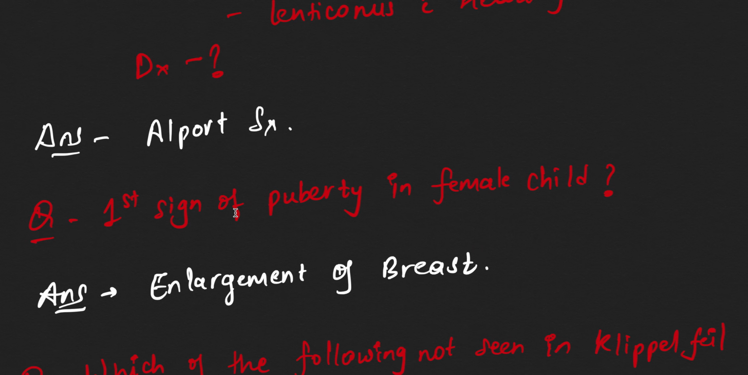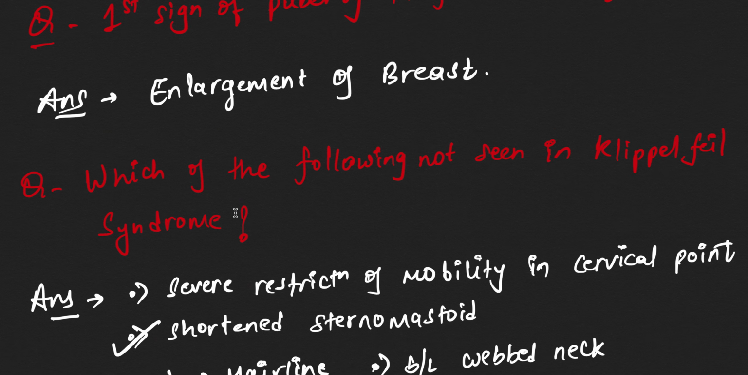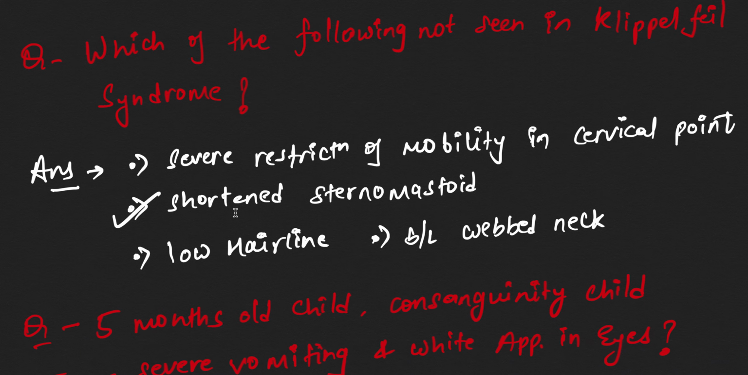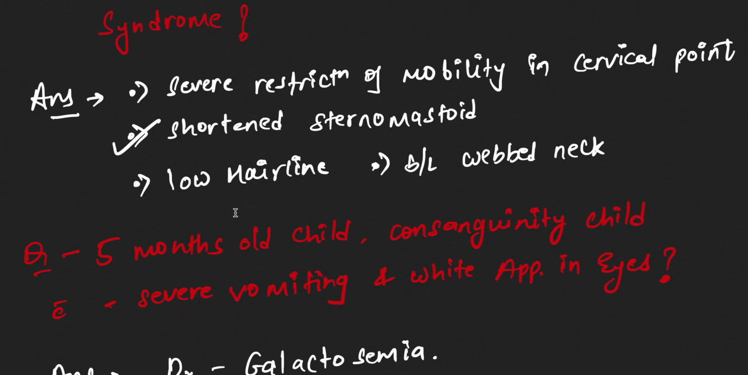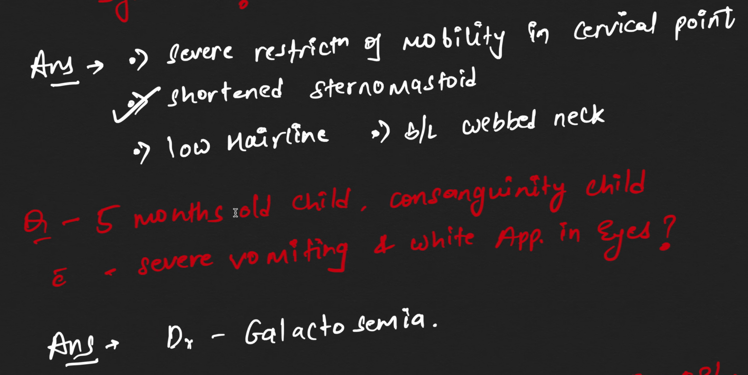Now, first sign of puberty in female child. What is the first sign of puberty in female child? Enlargement of breast. Now, which of the following is not seen in Klippel-Feil syndrome? So, severe restriction of mobility in cervical joint is seen. Low hairline is seen. Bilateral webbed neck is seen. What is not seen is shortened sternocleidomastoid.